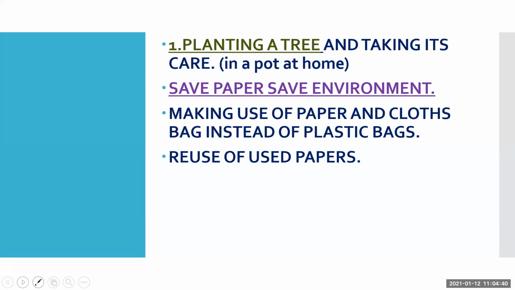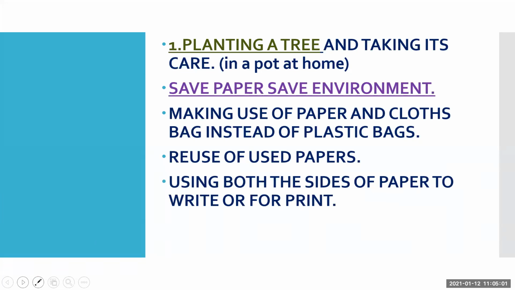Then, reuse of used papers. You can make use of papers which are already used, and you will not use new paper for each and every activity. This is also one activity you can do: using both sides of the paper to write or print. Sometimes for printing, you take a single sheet, which leads to more paper being used. Instead of that, you can use both sides of the paper to print. You can use both sides of the paper to write.